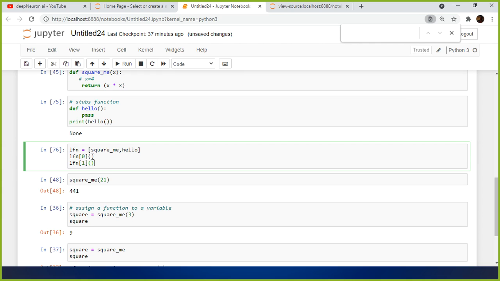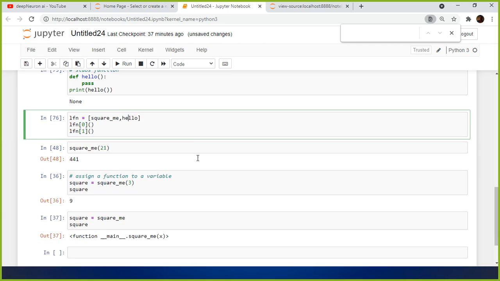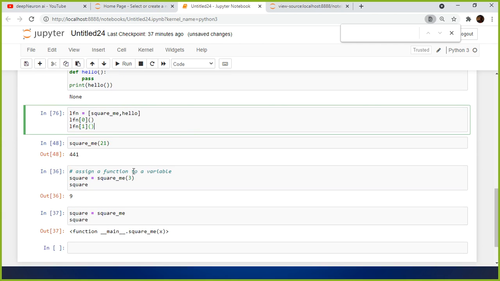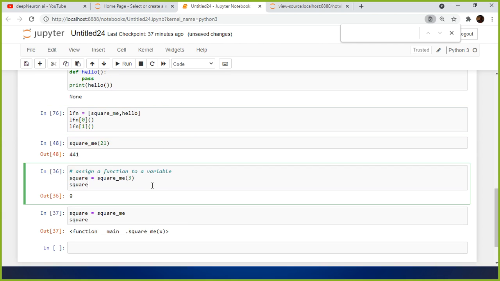And then you can invoke the specific function using the index values. 0 means the first function, 1 is the second one, right? Likewise, you can store as many functions as possible in a single list, and you can invoke them like this. Okay, now you understood. And also we can assign a function to a variable, right? Like I showed you here.